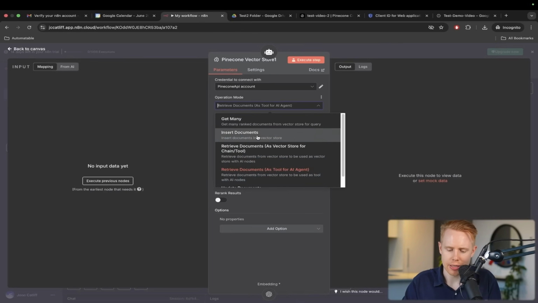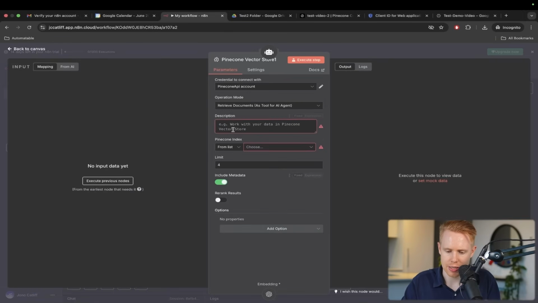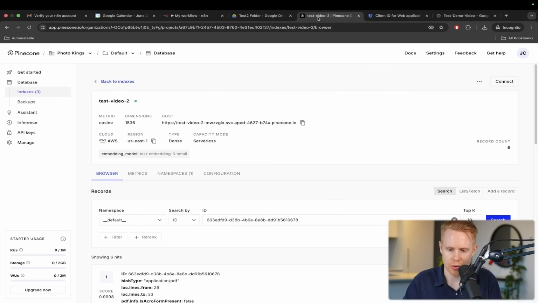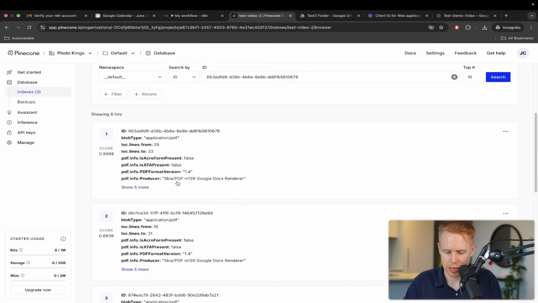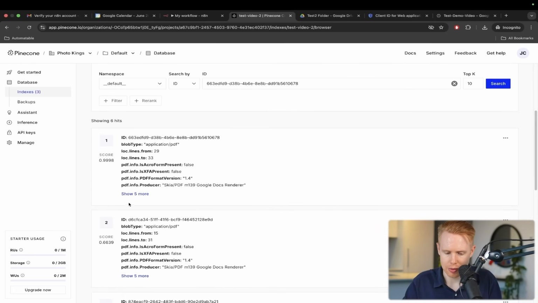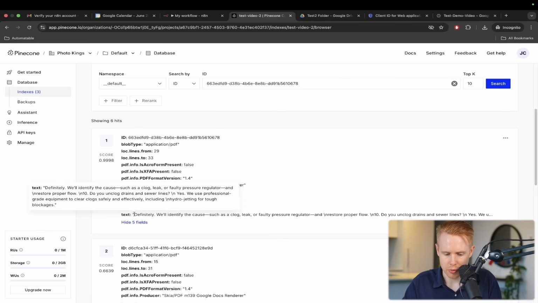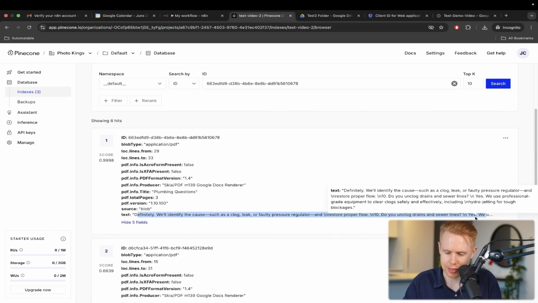You can switch it to these other ones. It's just that in order to set it up using an AI agent, it has to be the as tool for AI agent option, because right now this is currently a tool. We're going to choose the right index, which is test-video2. And by the way, we can see the results coming in here. This is the actual data coming through. We'll see the text that we just entered in here as well, so it's breaking it down into these chunks.